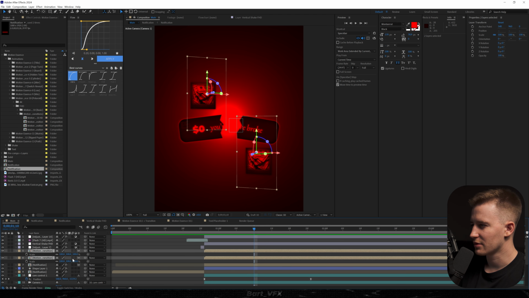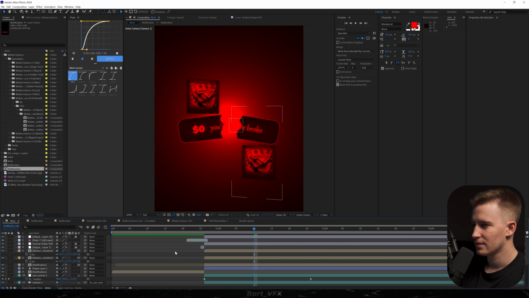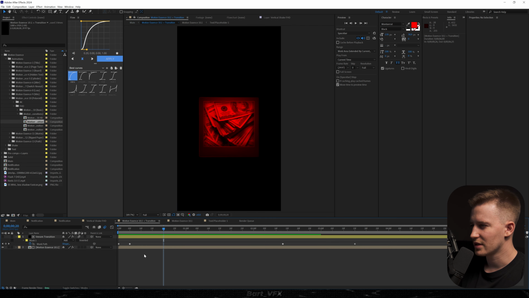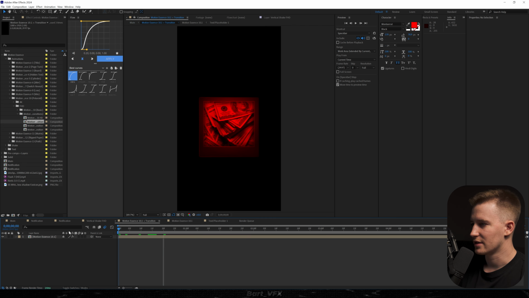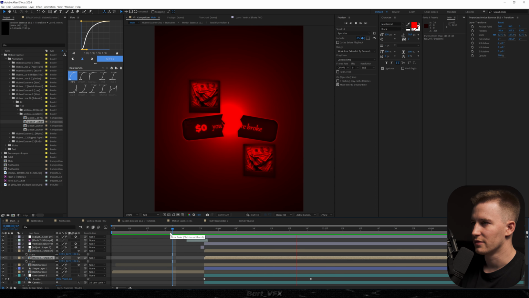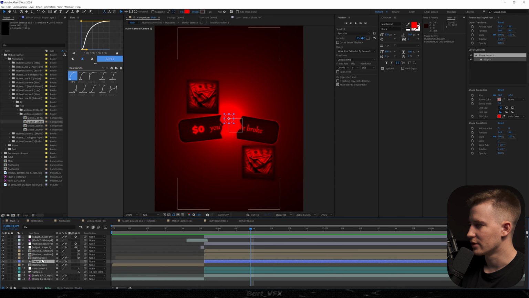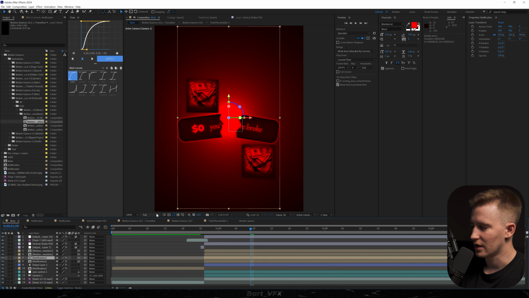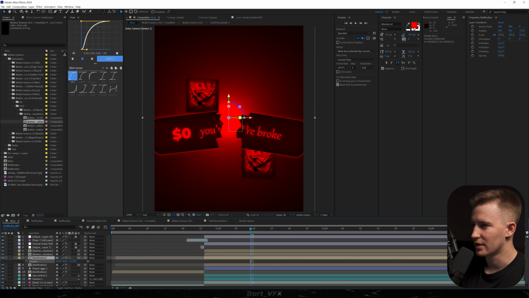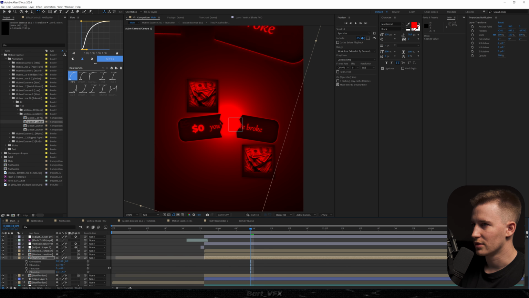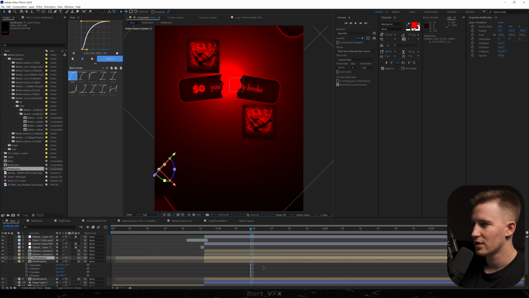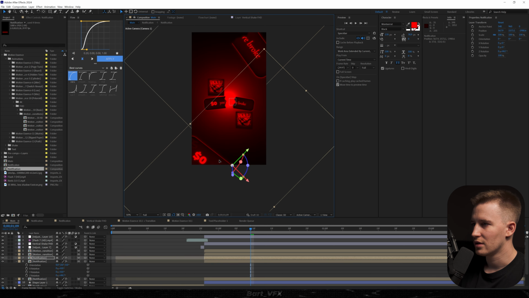Maybe as for the Polaroids, I'm gonna scale them up a little bit. And as I'm looking at this, I feel like that Venom transition isn't really necessary here, so we're just gonna get rid of that. I just kind of wanted to create a little bit of depth there. And then we can grab the notification, hit Ctrl D, then hit P, move it closer to the camera, put it, I don't know, somewhere here. Then we're just gonna rotate the Z a little bit, put it here, then duplicate it one more time, put the other part on the bottom.